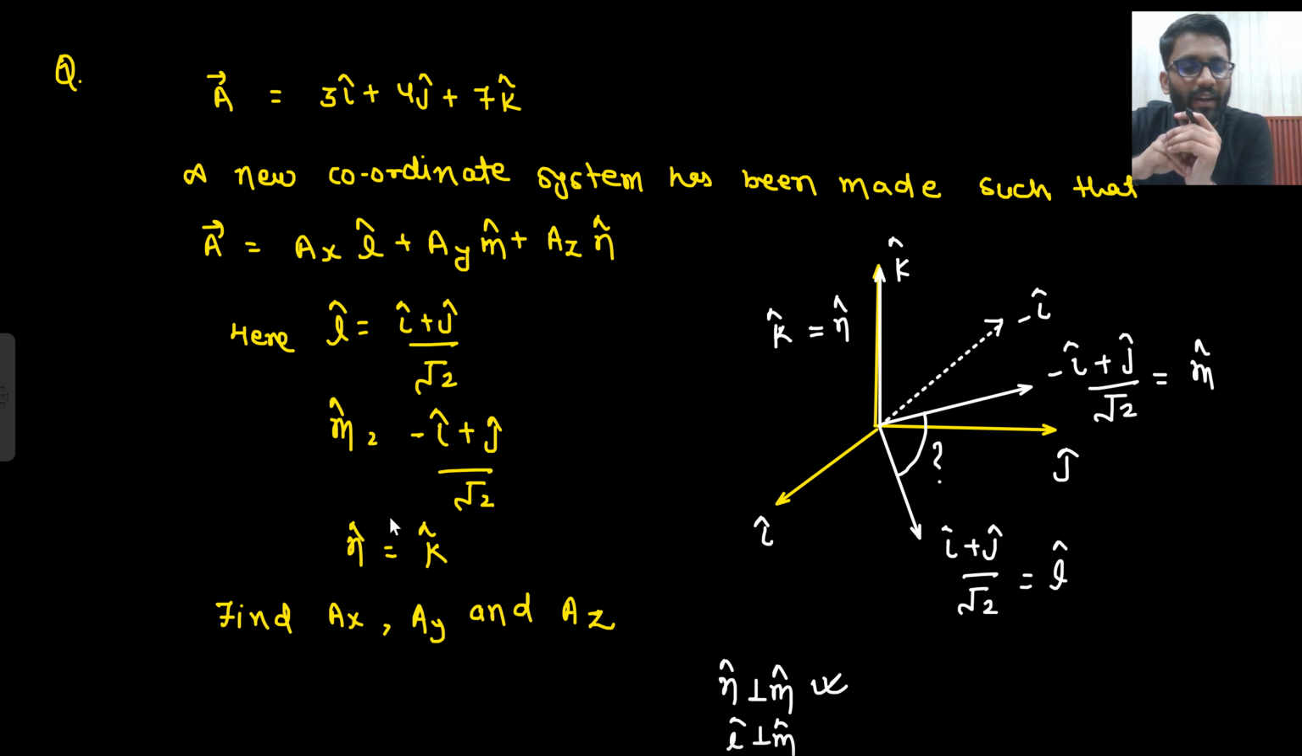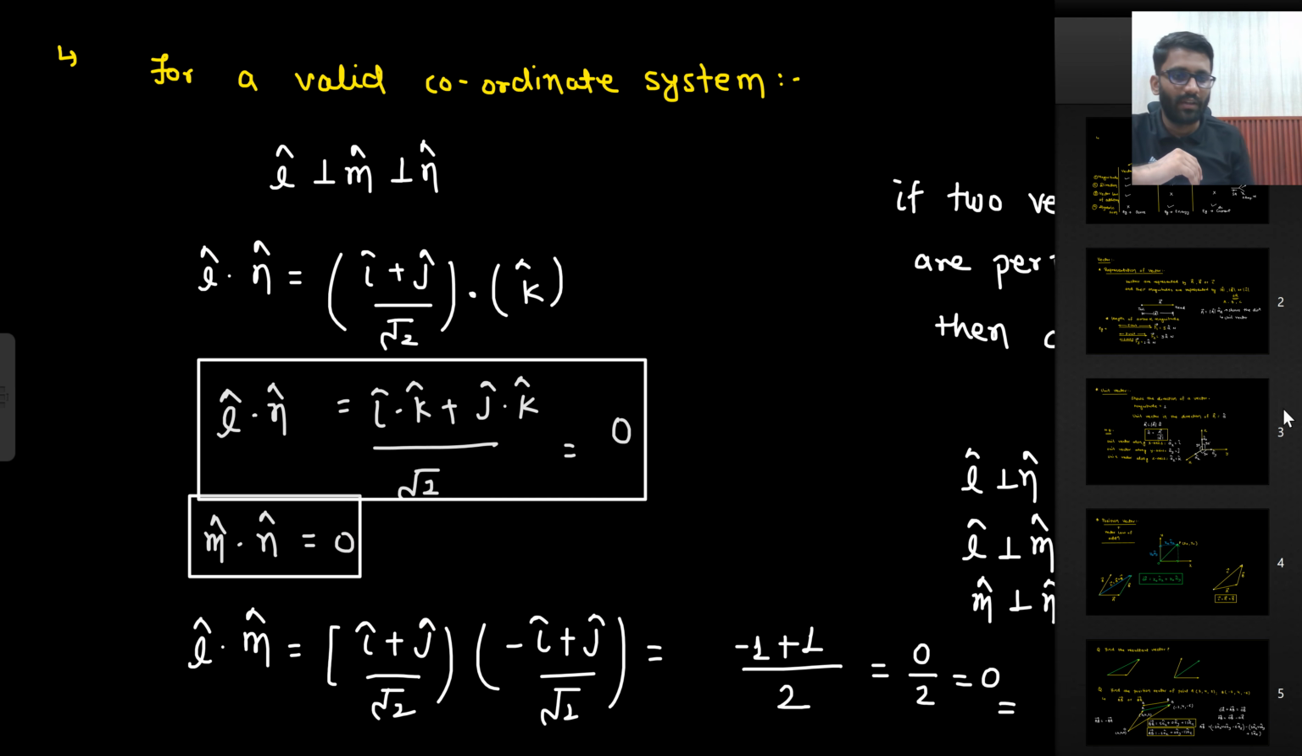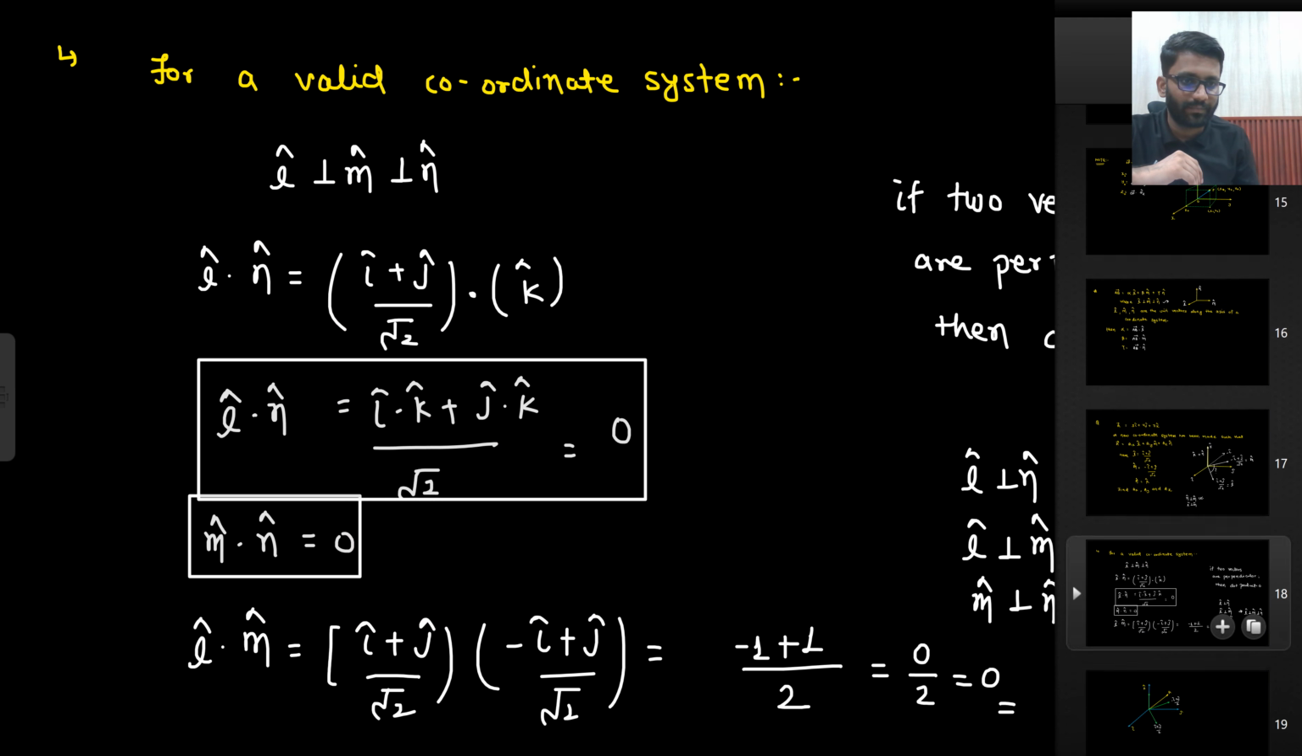Now what do I need to find? Ax, Ay and Az in the new coordinate system. What will be my Ax, Ay, Az? What is the meaning of that? That also I will tell. But first let's find the Ax, Ay and Az. Okay, so let's add a page. We are going to find Ax. How can I find Ax?